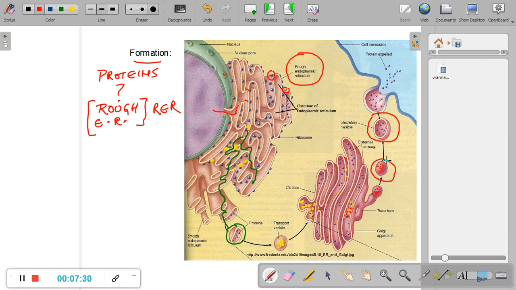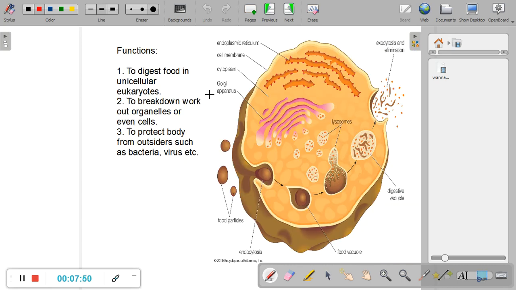Now what happens to this lysosome? This lysosome now simply stays inside the cytoplasm. Large number of these lysosomes are now going to stay inside the cytoplasm. I hope you have understood how lysosomes are formed. Let's go to the next slide and see how they function.